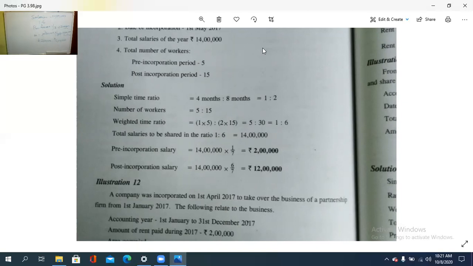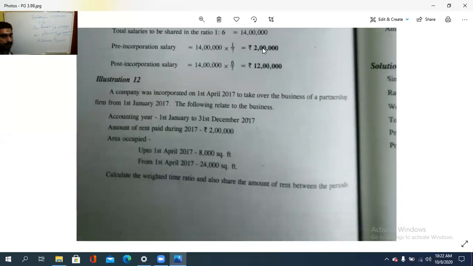Weighted time ratio is nothing but we need to take the simple time ratio and multiply it with what is the situation there. If that situation there is number of workers, so that number of workers is to be multiplied with the simple time ratio. We will get weighted time ratio, and based on that, we are sharing or apportioning the item. So that is the first question.